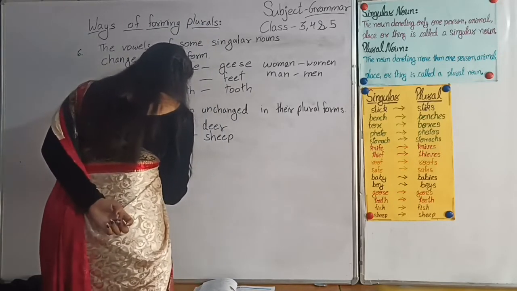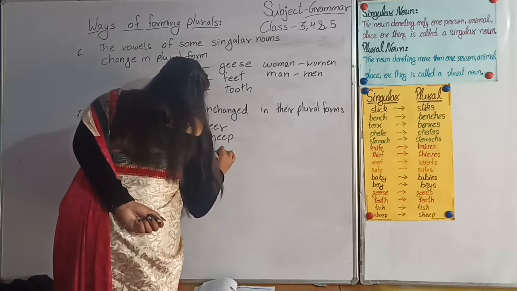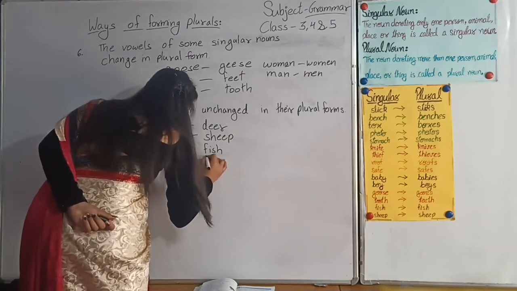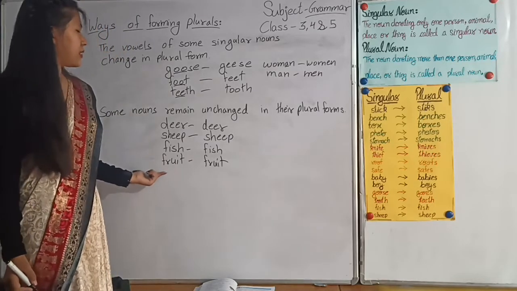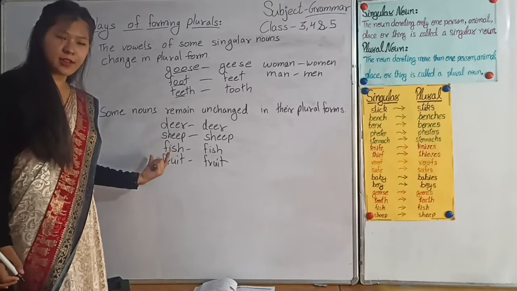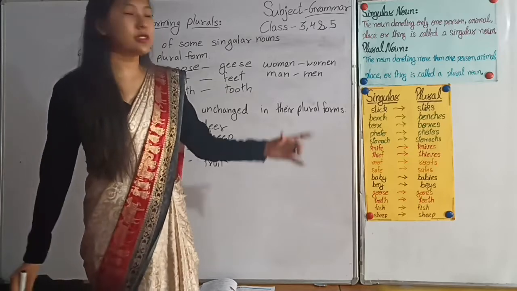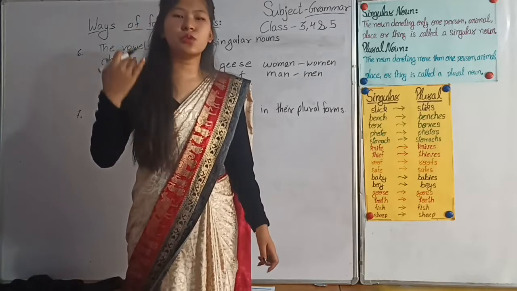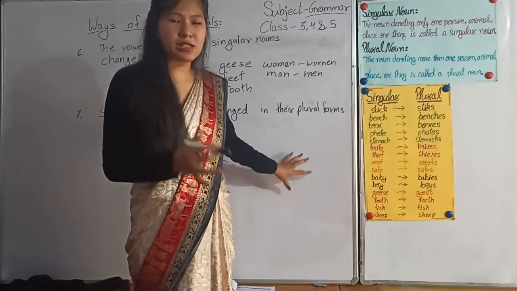For example, let's write the next example. Fish. Fish. Next example, fruit. Fruit. So, dear students, these some nouns remain unchanged. So they remain the same in the singular noun and in the plural noun. So I hope you have understood these 7 rules, and there are many more rules in your books. You can go through your books also, dear students. So I hope you all have understood these rules.